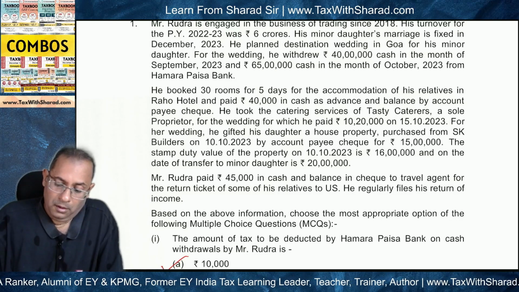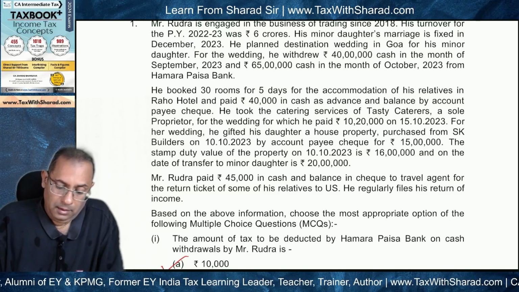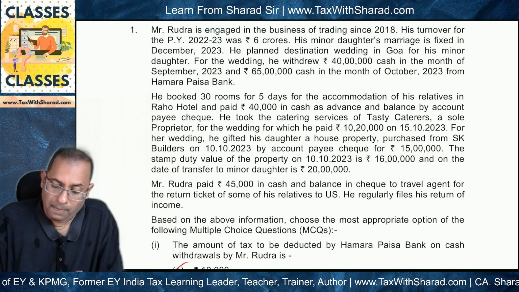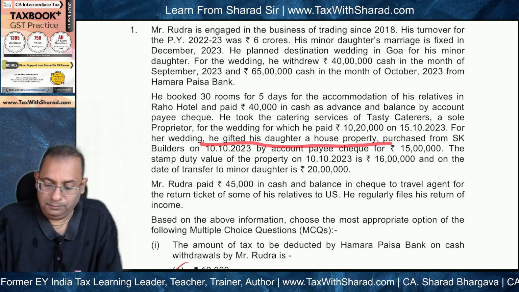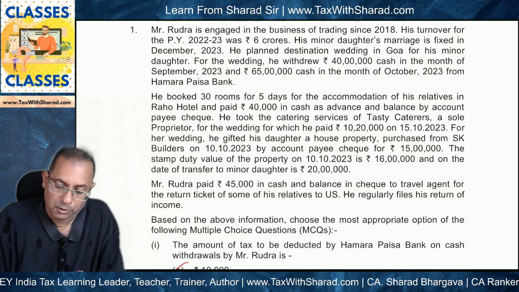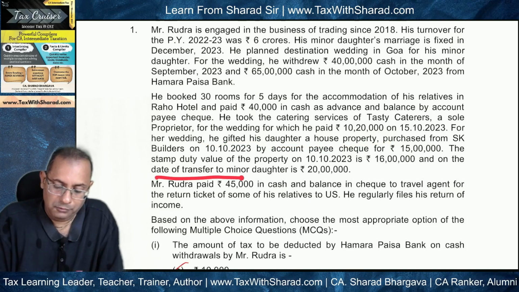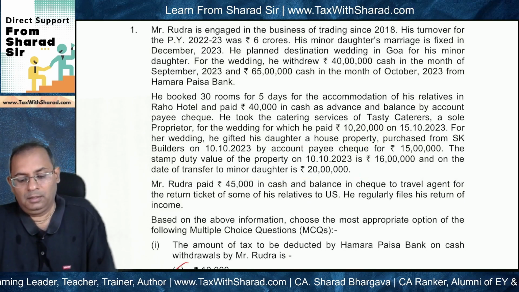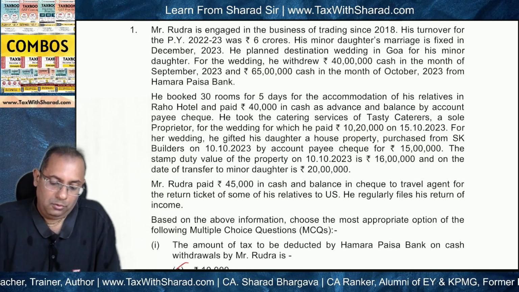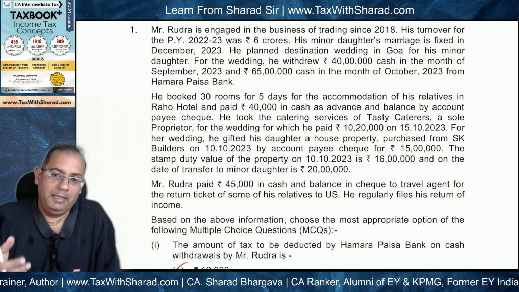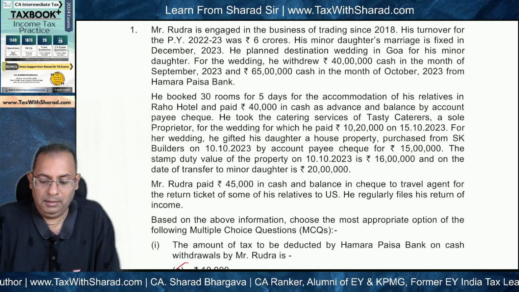Now, what happens then is, after purchasing, he gifted his daughter the house property. And the stamp duty value of the property on the date of transfer to the minor daughter is 20 lakh. So when he is gifting the property to his minor daughter, capital gains will not arise in the hands of Mr. Rudra.